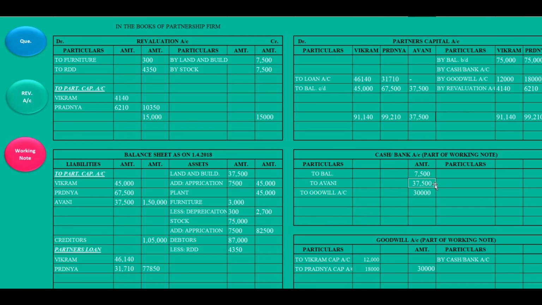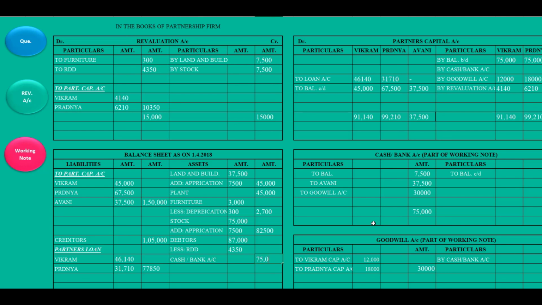Now close the cash account. The total is 75,000, which will be written over here. In the same way, there is no amount on the credit side, so the whole amount will be balanced to balance. What will be here? Carried down, right? Because this is the closing balance, and this closing balance of cash and bank will come over here. That is cash or bank account, 75,000.